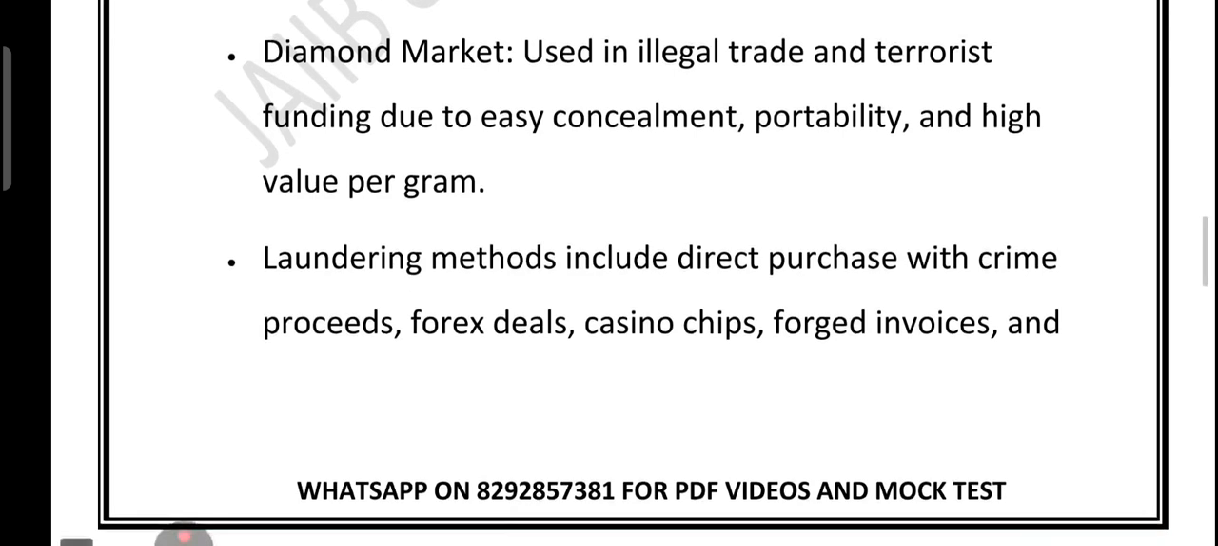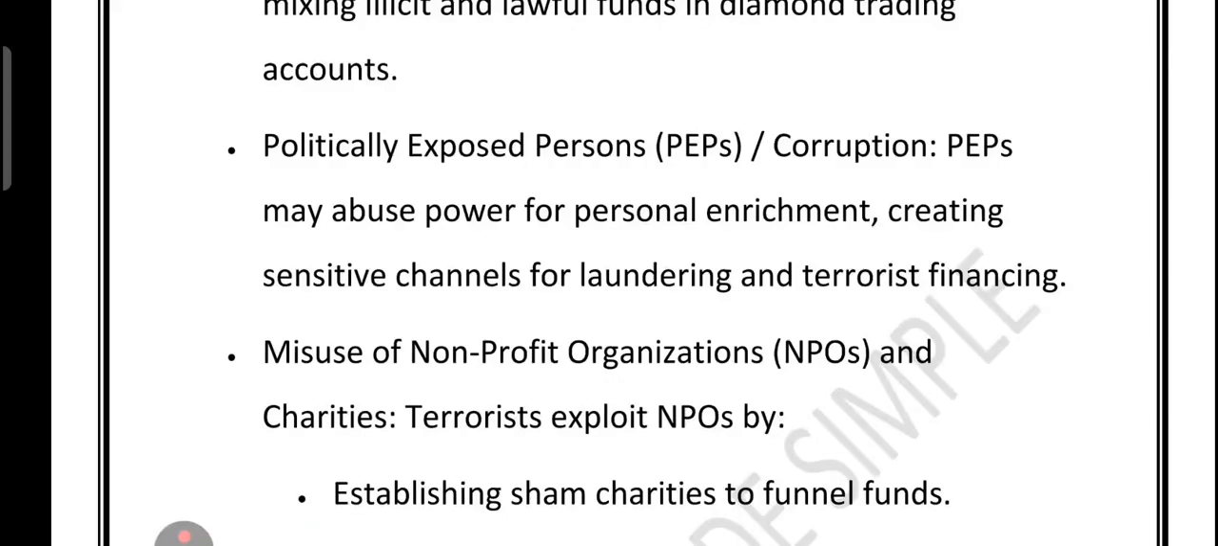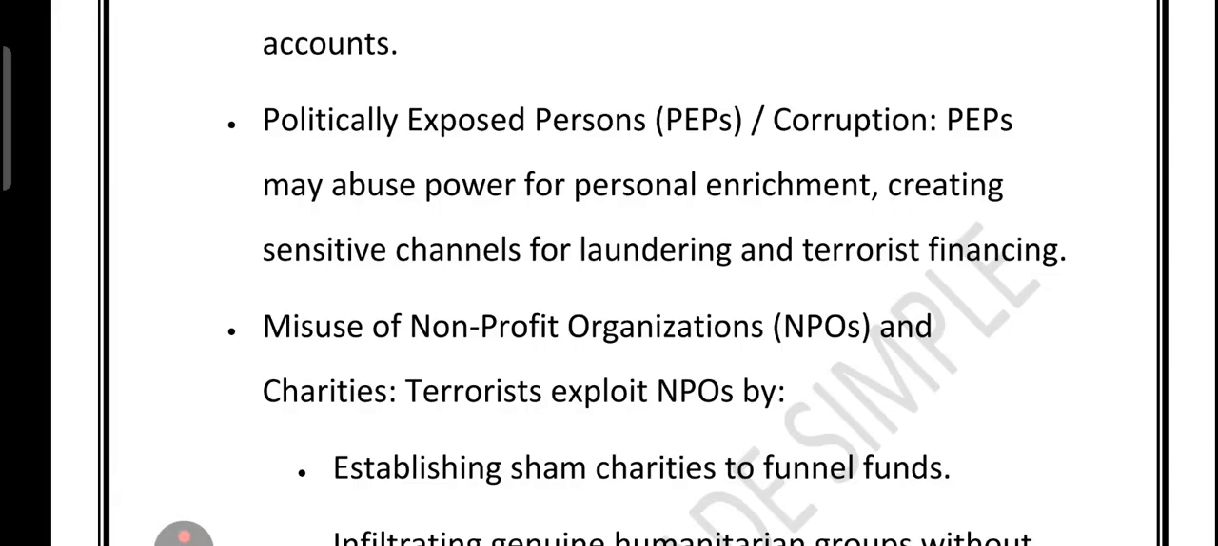They can buy diamond directly with crime money, use them in shady forex deals, swap them for casino chips, forgo invoices, or blend dirty money into legitimate diamond trading accounts. Then we have the PEP, politically exposed person. These are people in powerful public positions like ministers, senior officials, judges. When corrupt, they can use their influence to move large sums quietly, making them high risk for money laundering and terrorist financing.